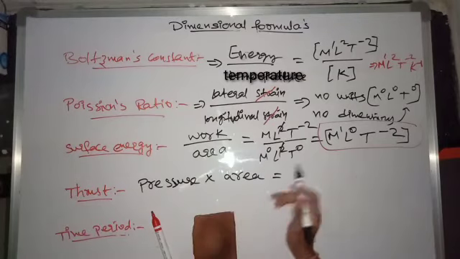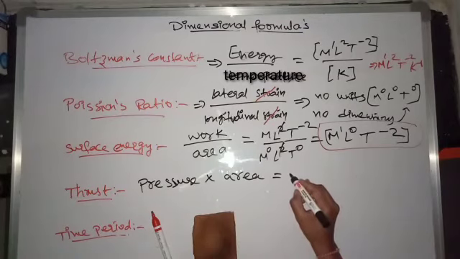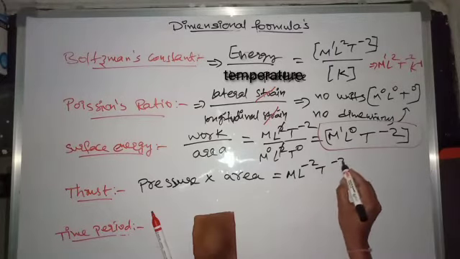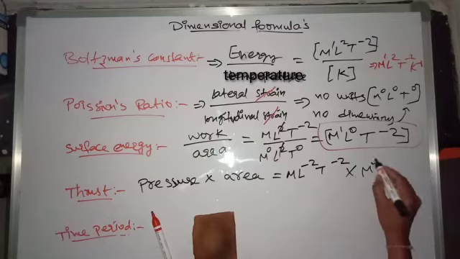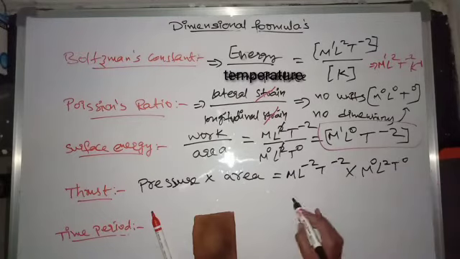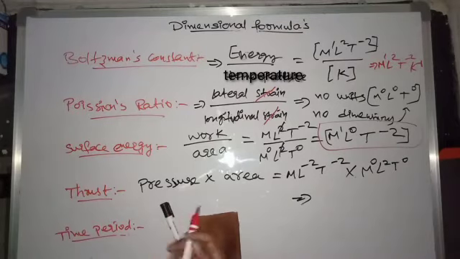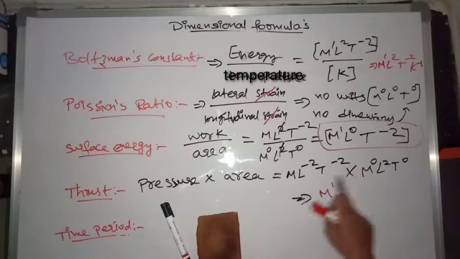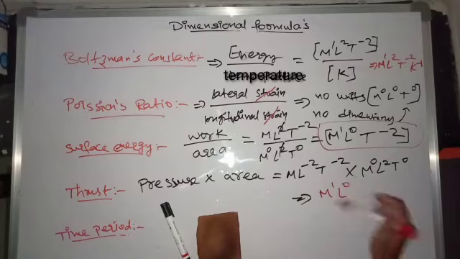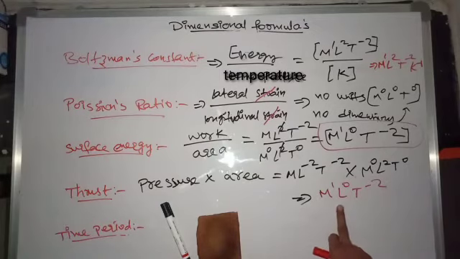Pressure into area. We had derived the dimension formula for pressure as M L power minus 1 T power minus 2, and area M naught L2 T naught. Then the dimension formula for thrust is M1 L power minus 1 plus 2, which is L naught, T power minus 2. M1 L naught T power minus 2.